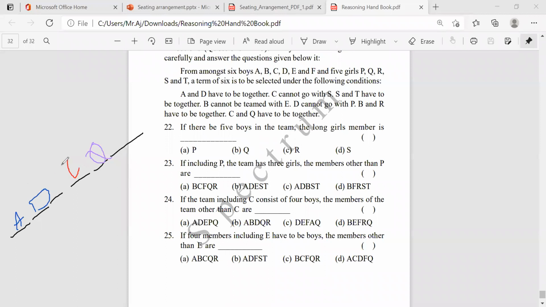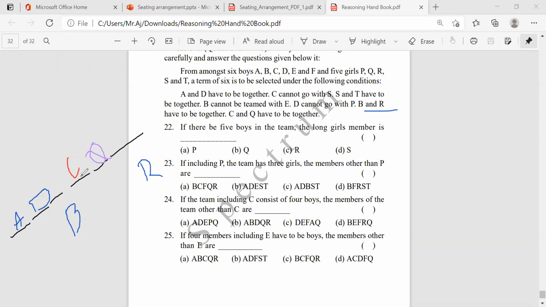So they said 4 boys are required. 4 boys are required. If I take B here, then along with B, R will come, right? R will come, okay. Then A, D, C, A, B, sorry.